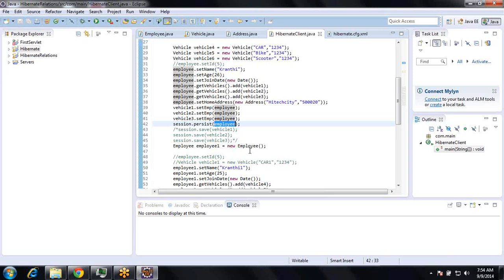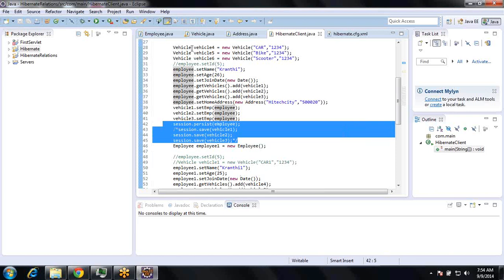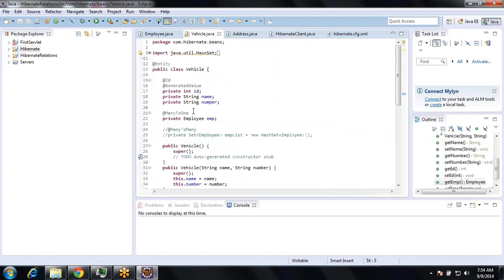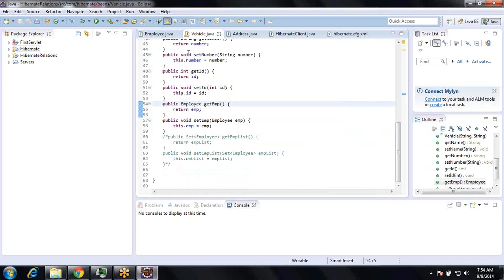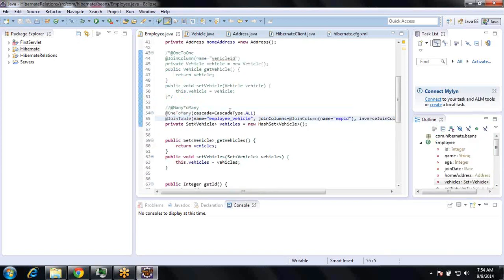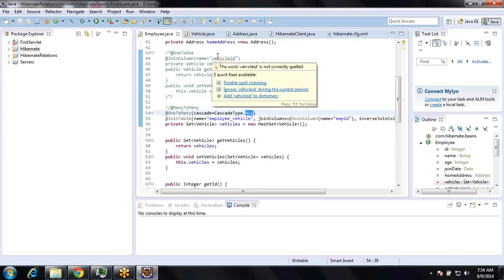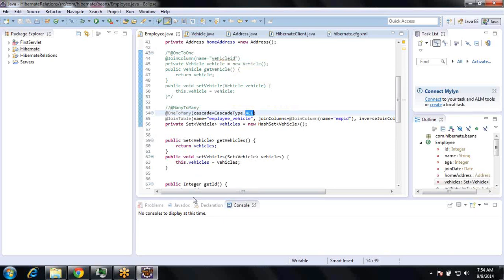It's not required, right? If I remove the employee, the corresponding vehicles also should be removed. There is no meaning if they exist, right? So in those cases, we have to keep cascade. So what happens if I use the cascade? If I store the employee, vehicle information automatically stores. If I delete the employee, vehicle information automatically deletes, right?